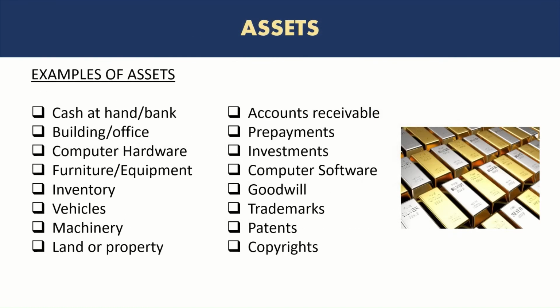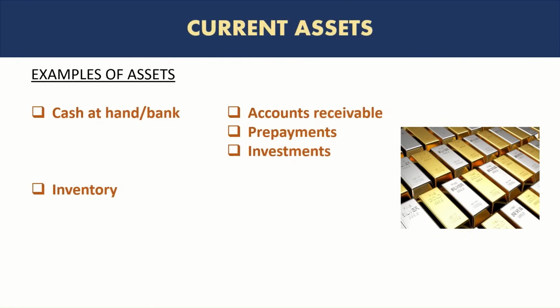Let's take a look at the examples. If we go back to our list of assets, and if we had to highlight current assets, the current assets would be cash at hand or bank, the inventory as we discussed, normal operating cycle, accounts receivable, again, normal operating cycle, prepayments, and some prepayments could be long-term as well. It depends on the time within which that asset is expected to be realized, but usually we see prepayments are mostly short-term, and then investments could also be both short-term or current and long-term. So again, it depends on the maturity of the investments. Some investments you will see as current or short-term, and some will be classified as long-term.